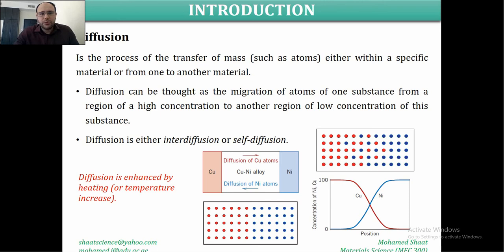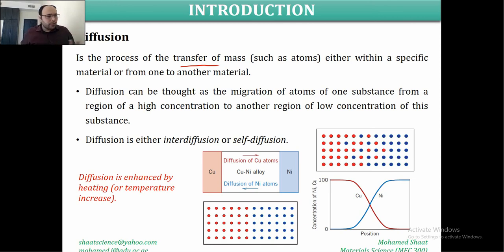Diffusion simply is the process of the transfer of mass from one position to another position, from one part of a system or environment or a material to another part within the same system, or even the transport of mass from one environment, material or system to another totally different material, system or environment.